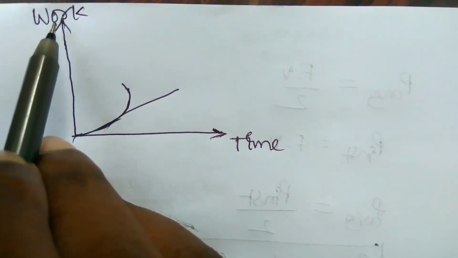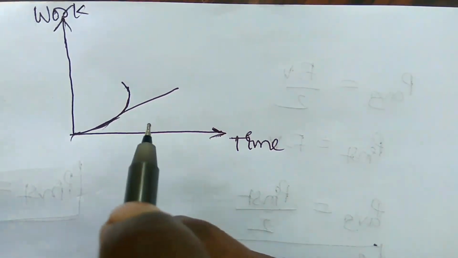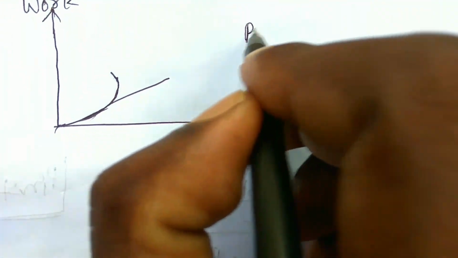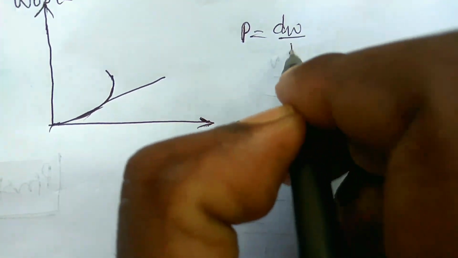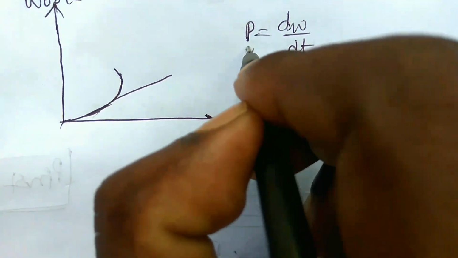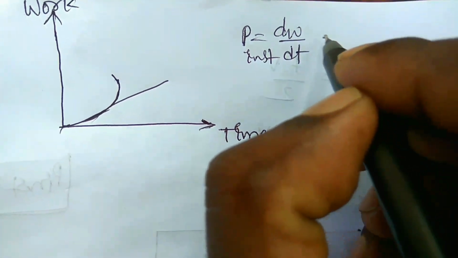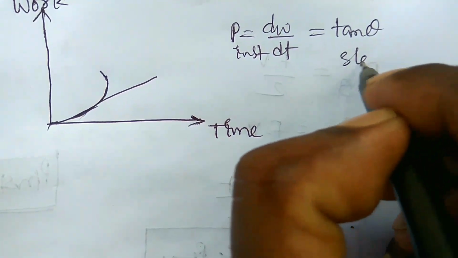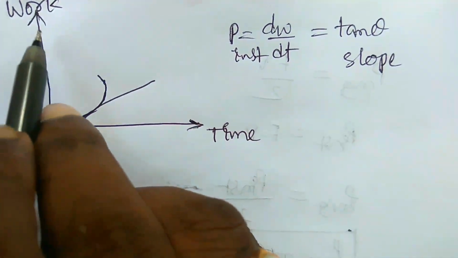The slope of the work done and time graph gives us the instantaneous power of a body. So P instantaneous is equal to dW by dt, which is tan theta. This is the slope of the graph between work done and time.